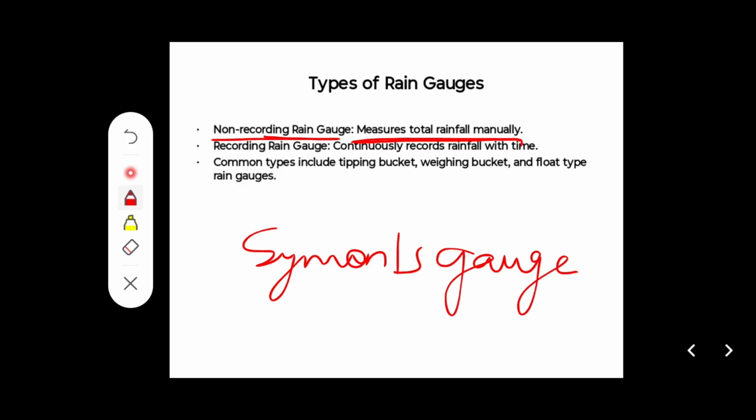This type of rain gauge we use in India has a circular collecting area of 12.7 centimeter diameter, which is connected to a funnel.